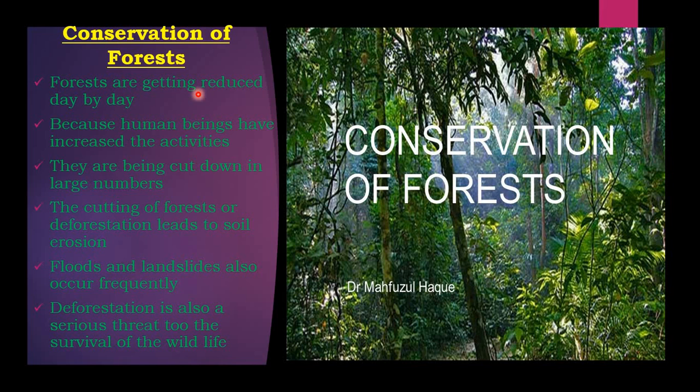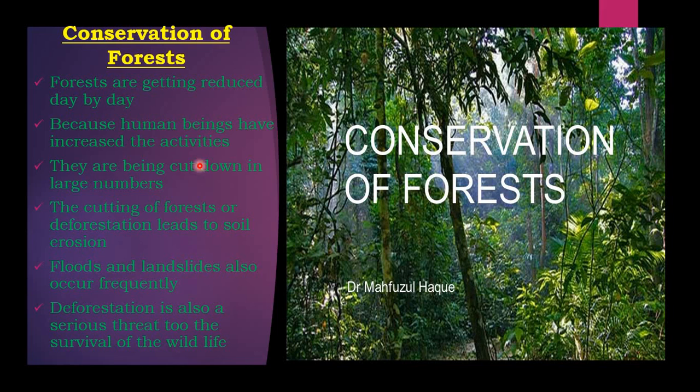There is not much left like how the forest used to be. Now the forests have been reducing. Now we can see gaps everywhere between the forests because of the cutting of the trees.